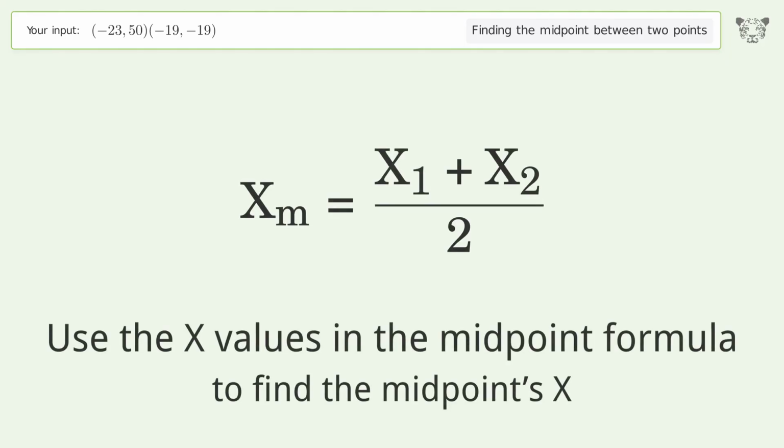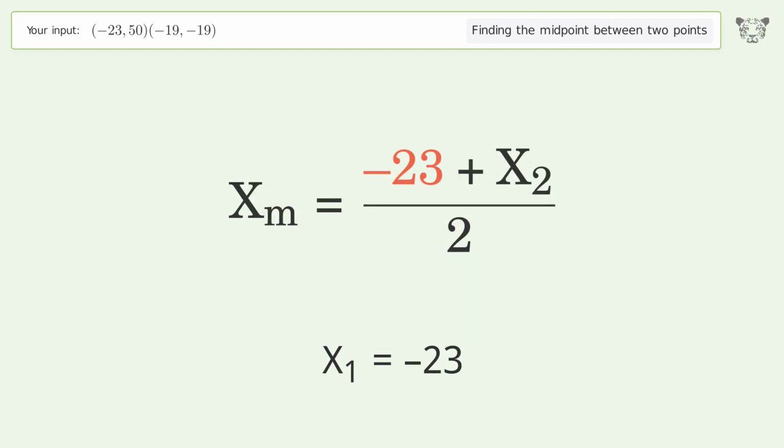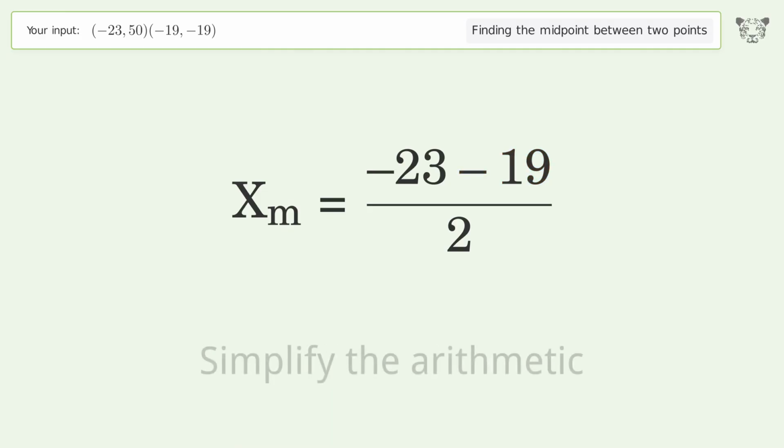Use the x values in the midpoint formula to find the midpoint's x. x1 equals -23. x2 equals -19. Simplify the arithmetic.